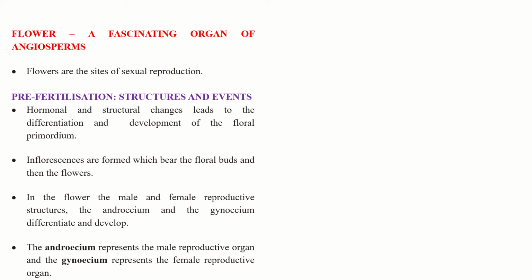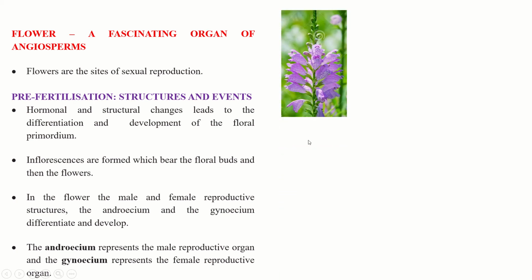So what happens before the fertilization process? Hormonal and structural changes take place in the plants, which lead to the differentiation and development of the floral primordium. Now what is floral primordium? The inflorescence coming out, that branch is called the floral primordium. Now inflorescences are formed which bear the floral buds and then the flower. When the inflorescence comes, you will find the floral buds. You can see here the floral bud, and then flowers will come.